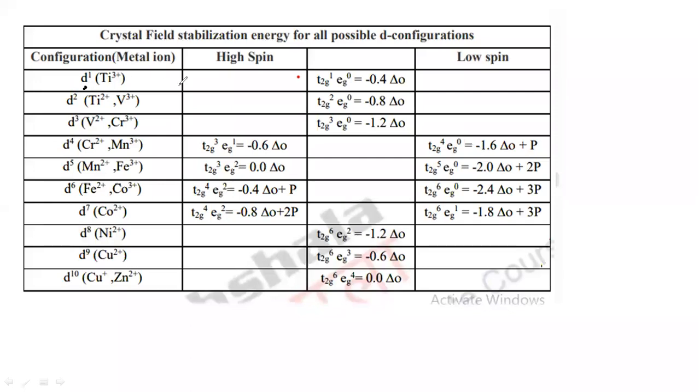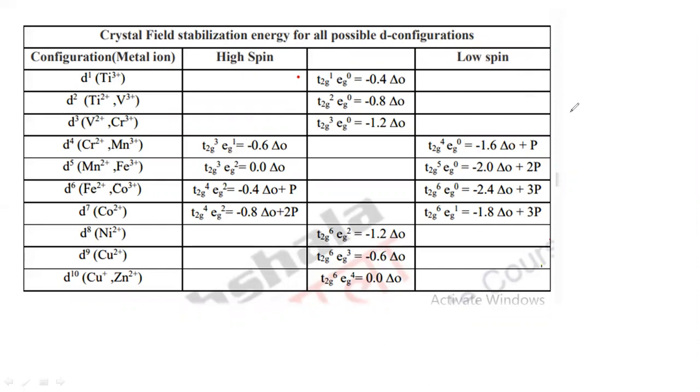If it is D1, you will get the value which is minus 0.4 delta naught. What is high spin and low spin here? High spin is a weak field complex and low spin is a strong field complex. If it is weak field, it follows Hund's rule. If it is low spin, that is strong field, it cannot follow Hund's rule. I will show you the calculation of CFSE values here.